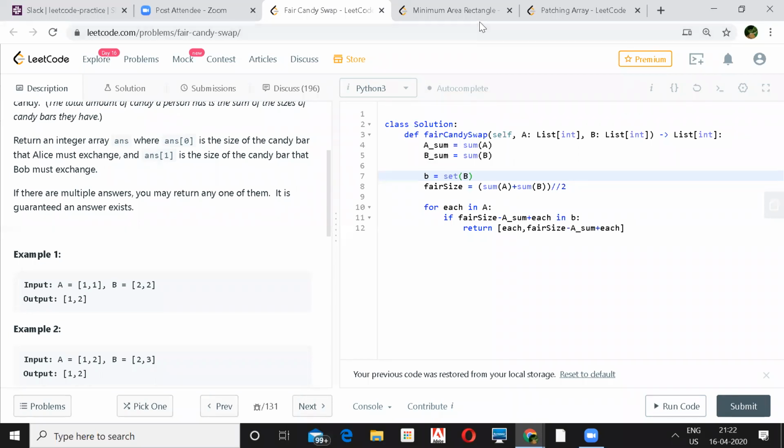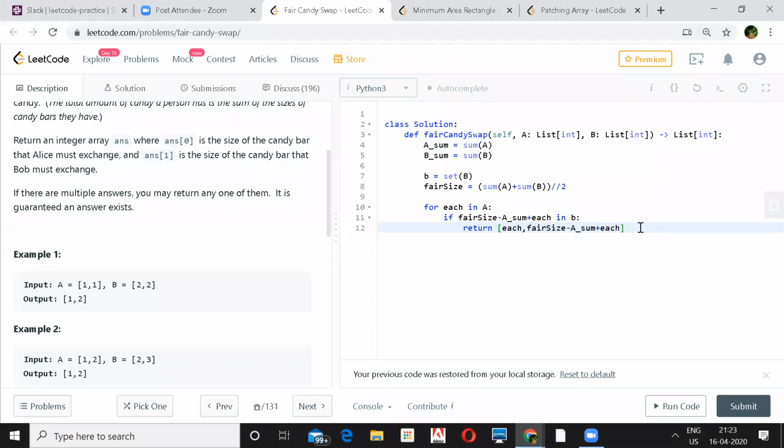Now, what is the time complexity? I think order of n for this sum, and then again for this, the worst case would be order of n. So overall it should be order of n. But you are searching in a set. So constant search, that's order of one, any element looking up in the set.